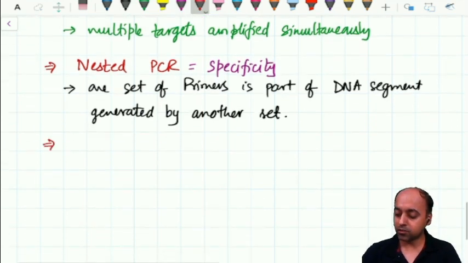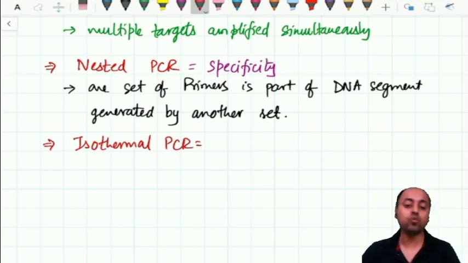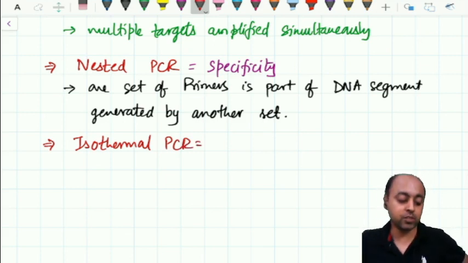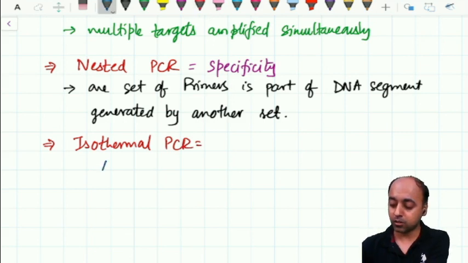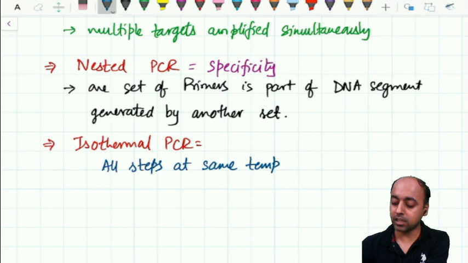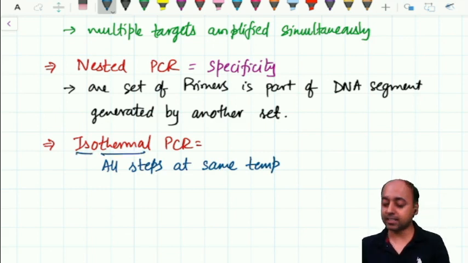In addition to this, we have something called isothermal PCR. This is very, very important and it is a new and novel development which you must know. The isothermal PCR, as the name implies, all steps are performed at the same temperature.